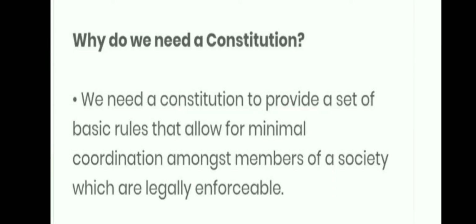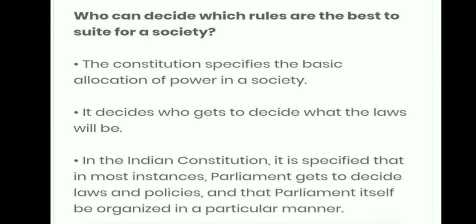We need a constitution to provide a set of basic rules that allow for minimal coordination among the members of a society, which are legally enforceable. Who can decide which rules are the best suited for the society? The constitution specifies the basic allocation of power in a society.